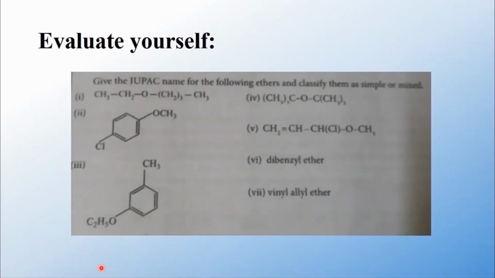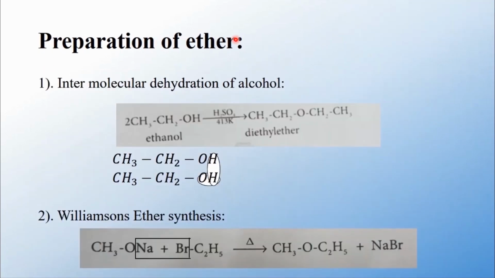Okay, here you please try it yourself. Give the IUPAC name of the following compounds and classify them as simple or mixed. As you know very well, simple ethers are the ethers in which the groups attached to the oxygen atom are the same, and mixed ethers are ones in which the groups attached to the oxygen atom are different. And you know how to write the IUPAC name of an ether compound.